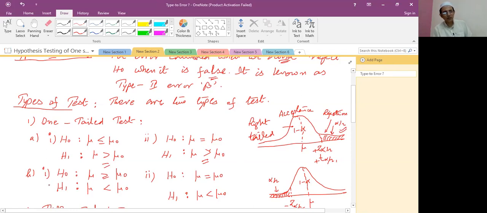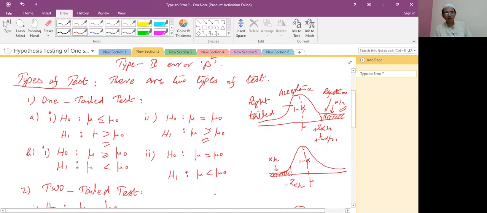Now the second condition in one-tailed test is when the null hypothesis is mu greater than or equal to mu naught, and the alternate hypothesis is mu less than mu naught. Or mu is equal to mu naught and the alternate is mu less than mu naught. It means in this alternate hypothesis, when the less than condition is applied, it is a left hand tail test.